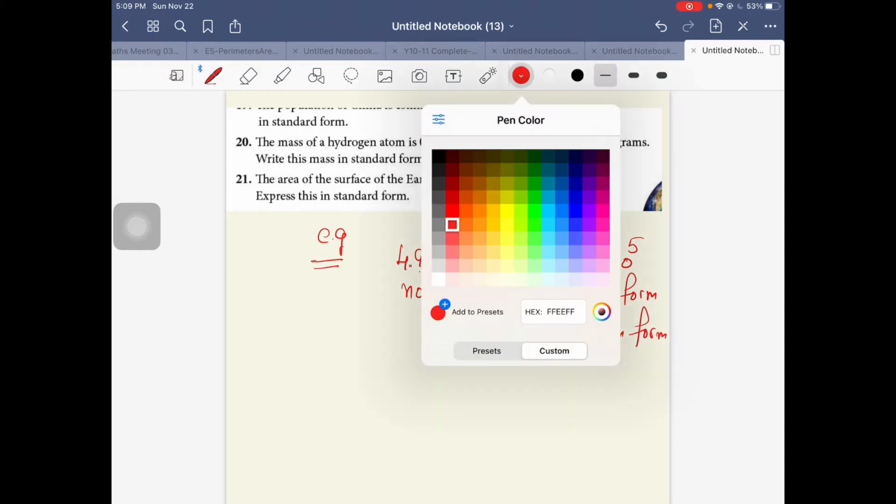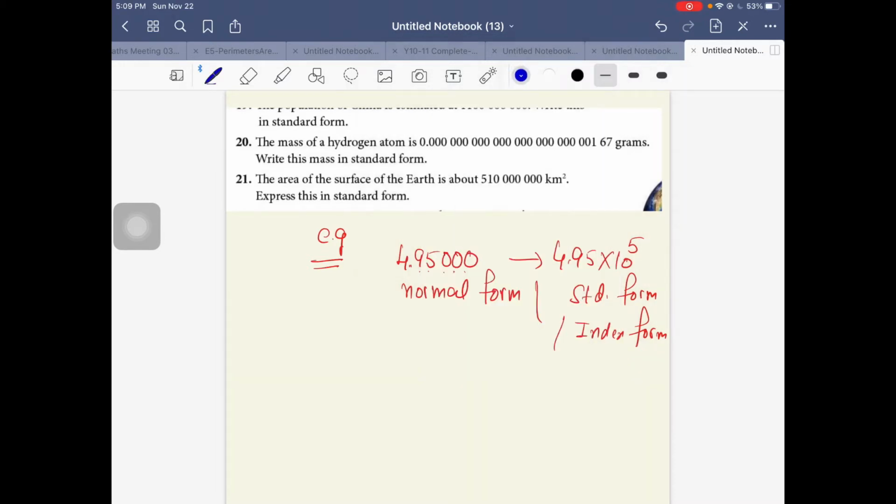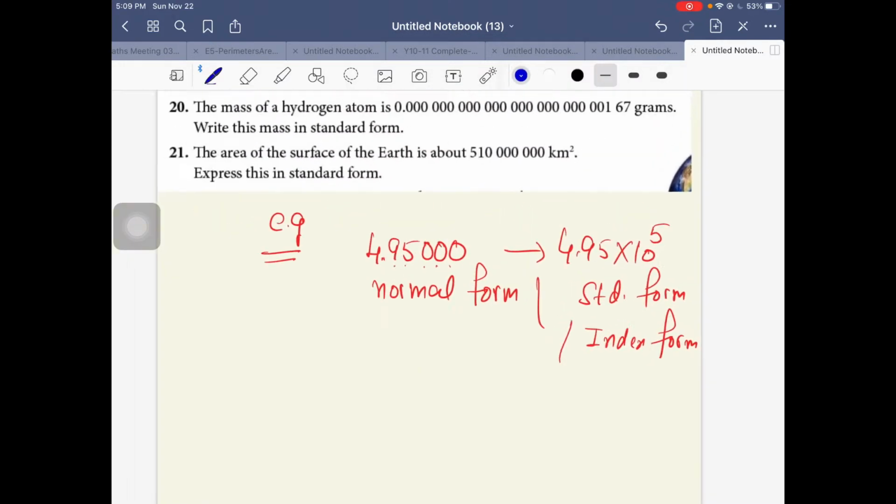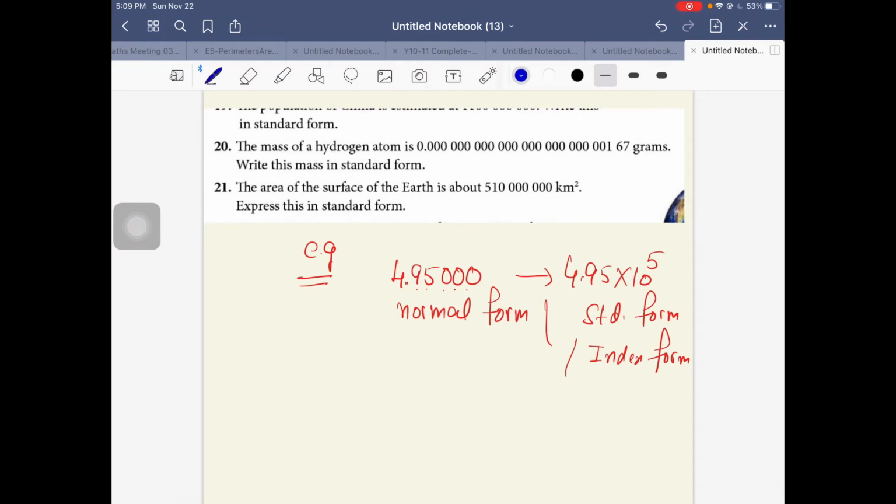Now I'm going to teach you how we can change from normal to standard form and standard to normal form, by taking the examples of these two questions from your textbook, the 20th and 21st questions. Let's deal with the first question, the 20th question. The mass of a hydrogen atom is